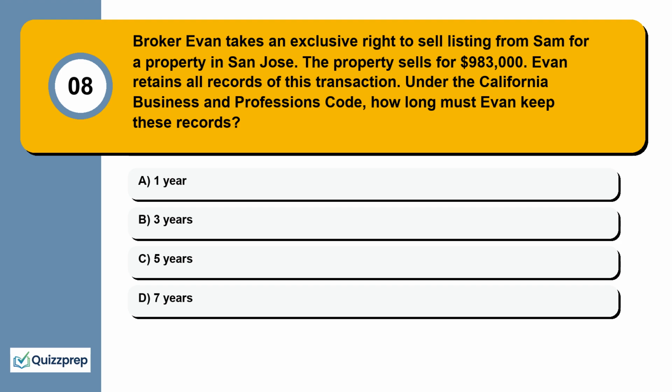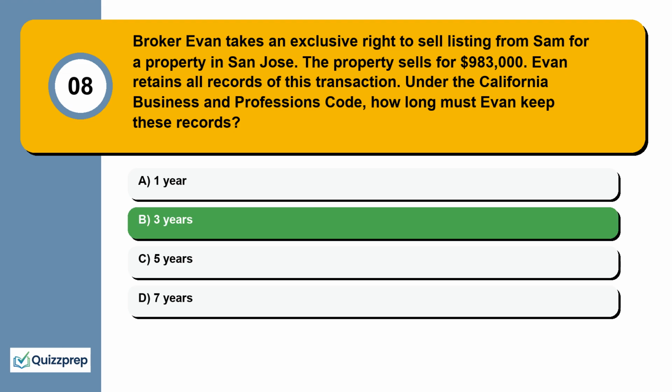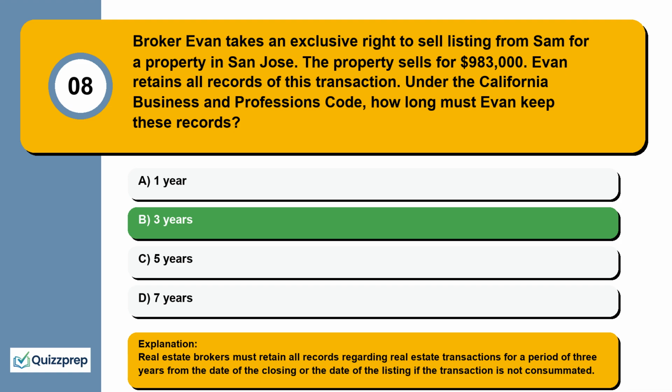Question 8. Broker Evan takes an exclusive right to sell listing from Sam for a property in San Jose. The property sells for $983,000. Evan retains all records of this transaction. Under the California Business and Professions Code, how long must Evan keep these records? 1 year, 3 years, 5 years, 7 years. Real estate brokers must retain all records regarding real estate transactions for a period of 3 years from the date of the closing or the date of the listing if the transaction is not consummated.